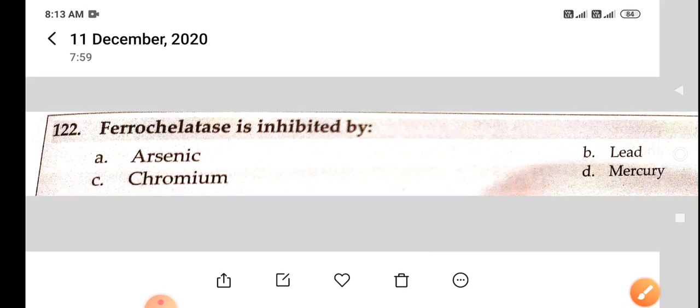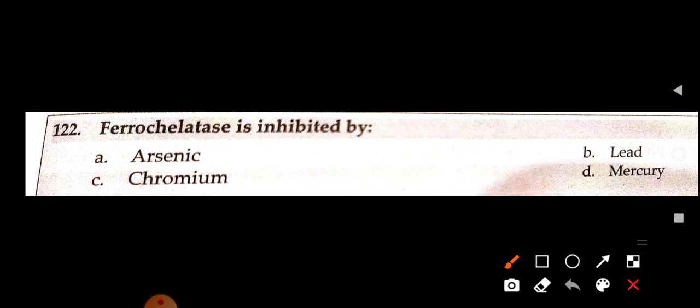Now, ferrochelatase is inhibited by. So all options are in front of you, try to answer which one is the best. Take 30 seconds and write the answer. So which is the best here? Ferrochelatase is inhibited by arsenic or by lead or by mercury or chromium. So what is your single best answer here? So the answer is lead. Okay.